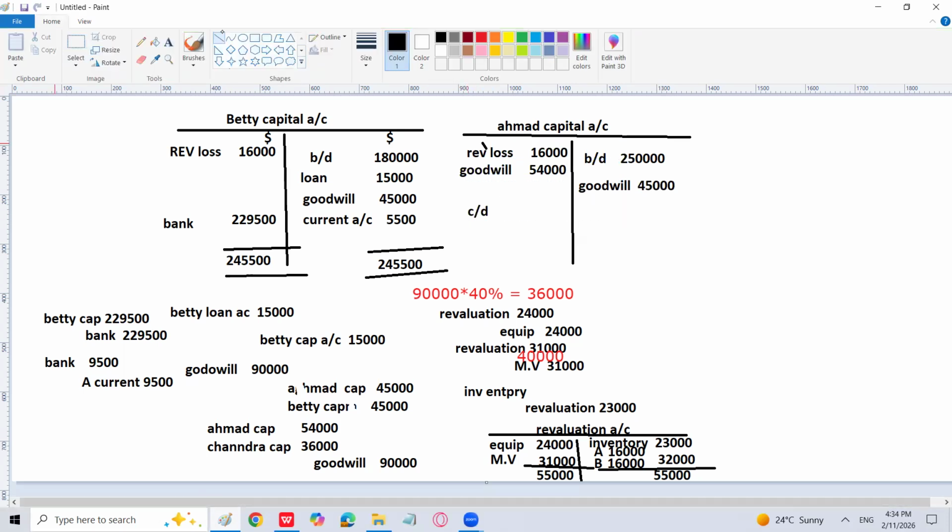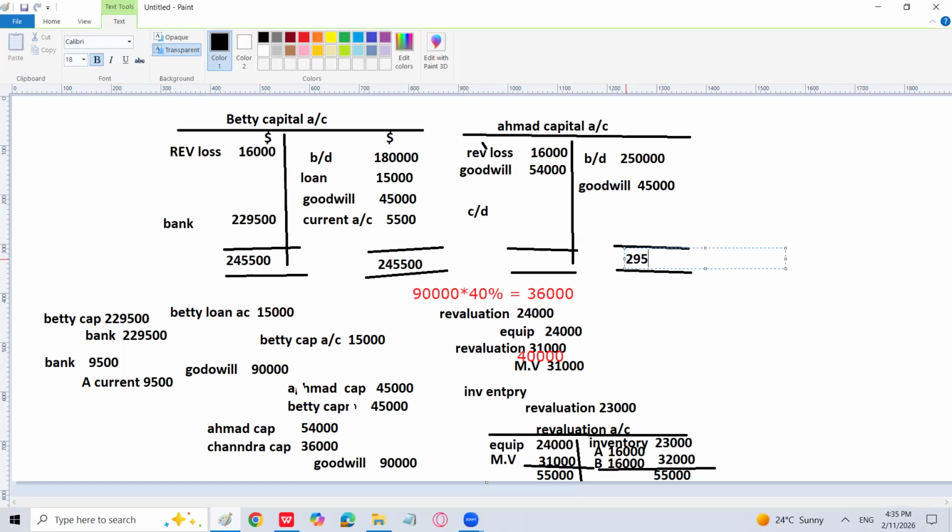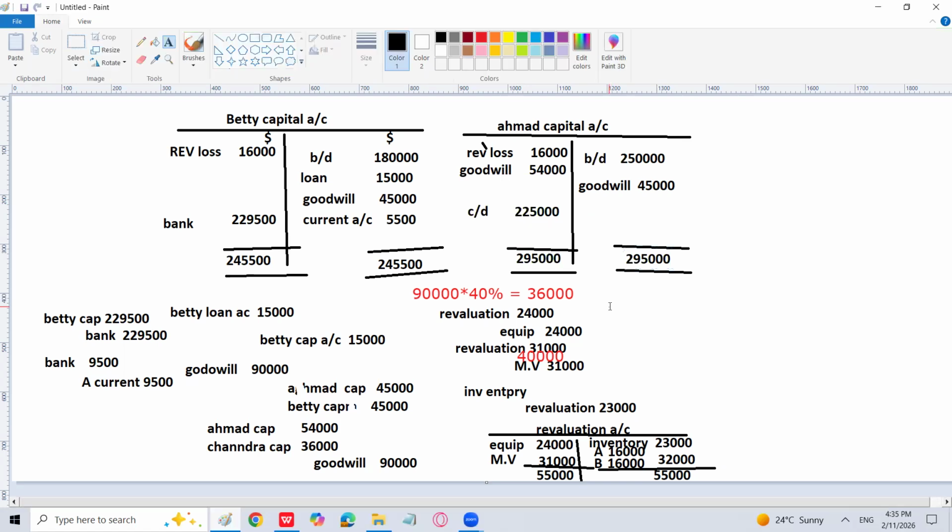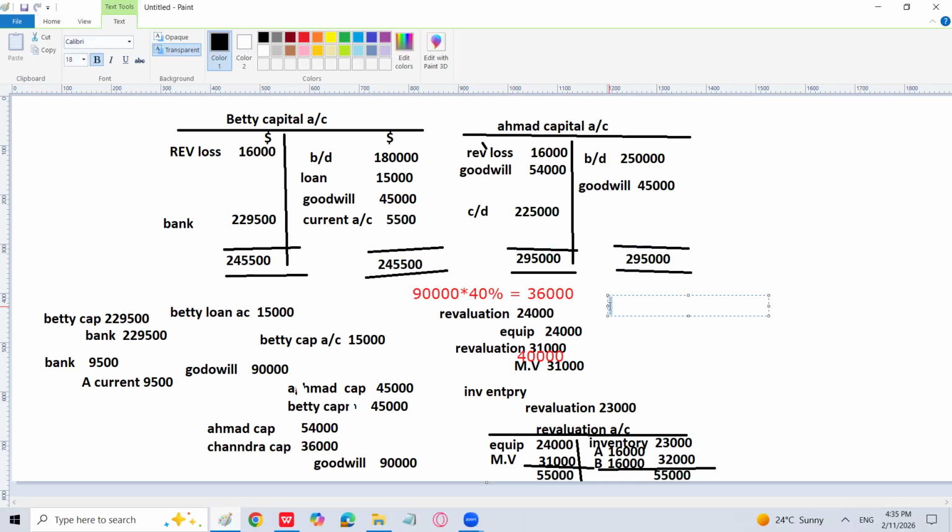What is the carried down? Sir, why carried down? Because Ahmed is not leaving the partnership. He is a part of the partnership business. So the total here is going to be 295,000 minus 16,000 minus 54,000. We will get the carried down 225,000, right? So the carried down is 225,000.